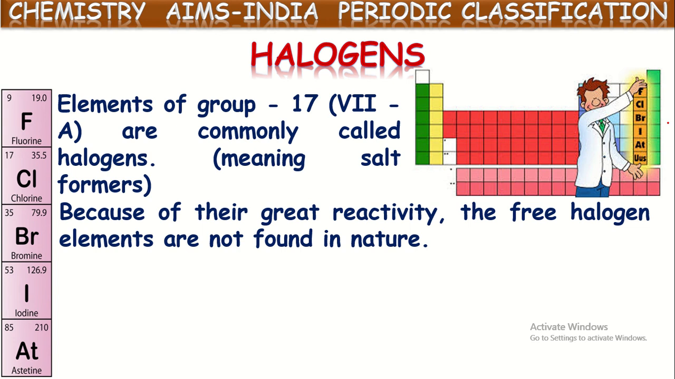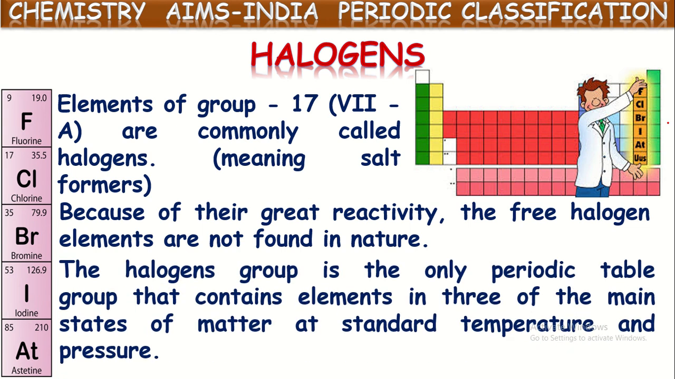Okay, next. The halogen group is the only periodic table group that contains elements in three of the main states of matter at standard temperature and pressure. Yeah, it is one of the interesting points here. Out of all these 18 columns, this is the only group which consists of elements in three different states. If you observe, fluorine is a gaseous element. Chlorine is also a gaseous element, a greenish yellow colored gas.